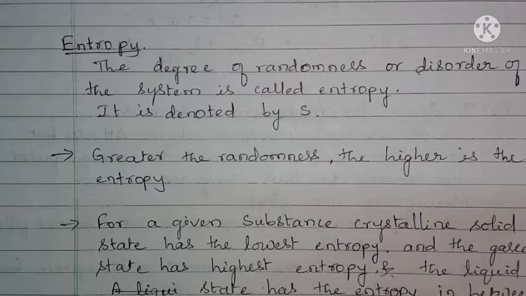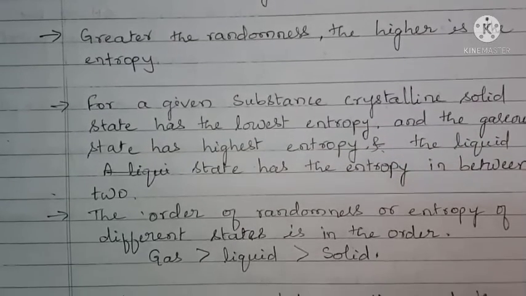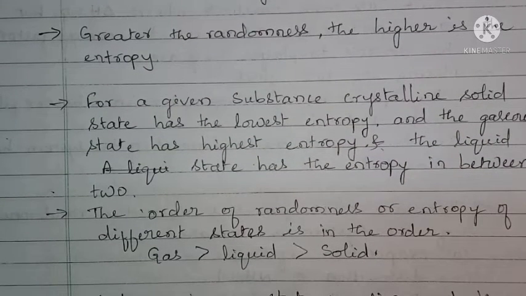So the order of entropy of the different states is: gases have maximum, solids have minimum, and liquids are in between. Liquids have lesser entropy than gas and higher entropy than solids.